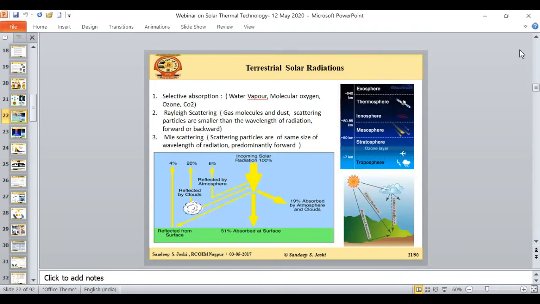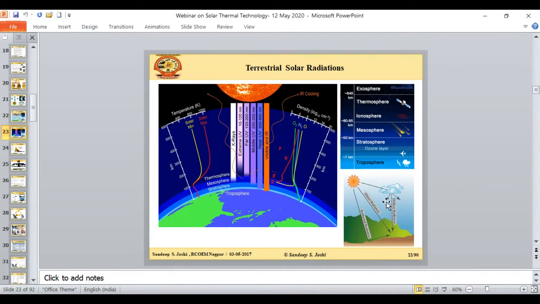Now coming to this part that we call the terrestrial solar radiation, when the radiations are coming from the sun, which are generated at the core of the sun, they are traveling a lot of distance to the atmosphere. If I consider 100% solar radiations coming, only 51% of the solar radiations get absorbed at the surface, and these are all those radiations which are available for the extraction of the thermal energy or the solar energy. We then divide the solar radiation into three parts. One we call the diffuse radiation, one we call the direct radiation, and one we call the reflected radiation.